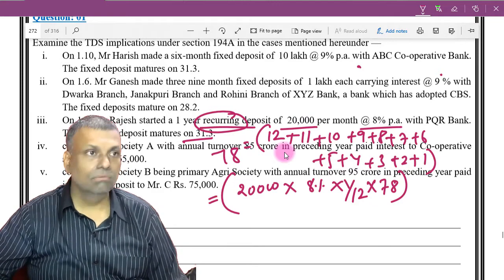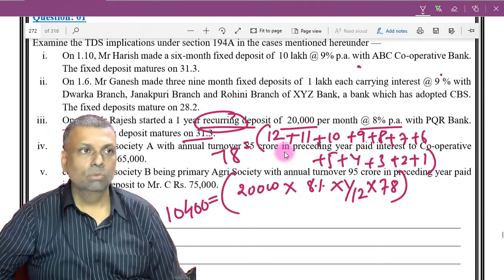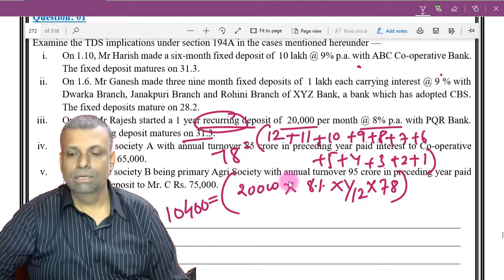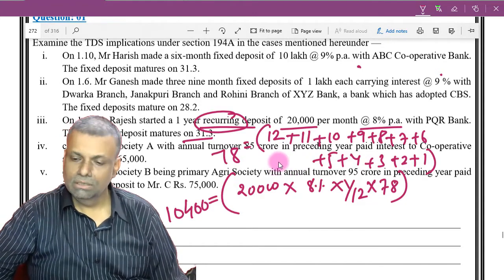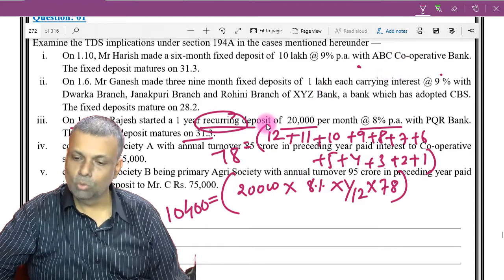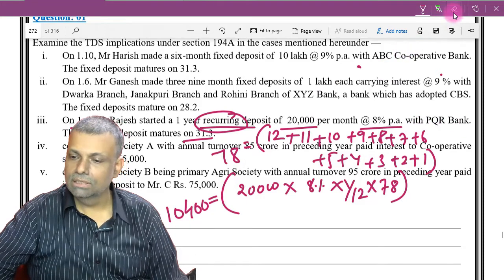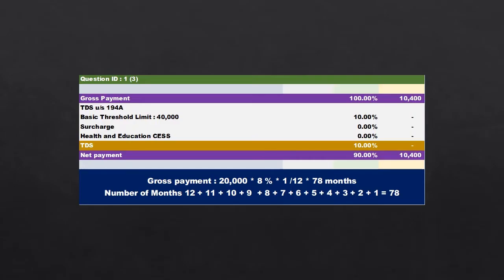Okay, I think we are getting 10,400 rupees, which is less than the limit. Since it is less than the limit, you will not be subjected to any TDS provisions, because this is all recurring deposit with a bank, and that's the reason the limit with respect to the bank will be applicable.